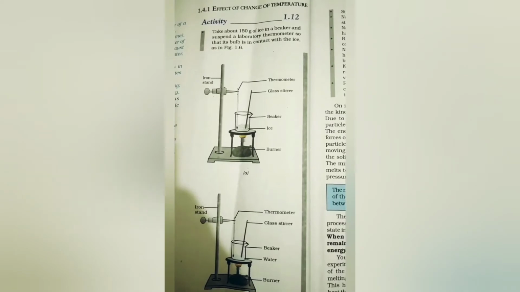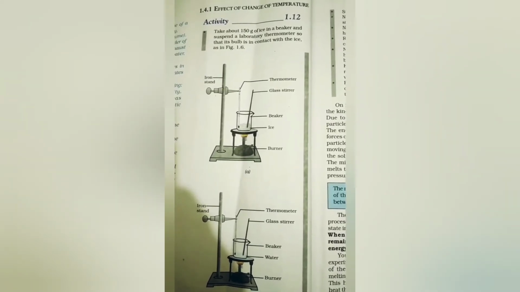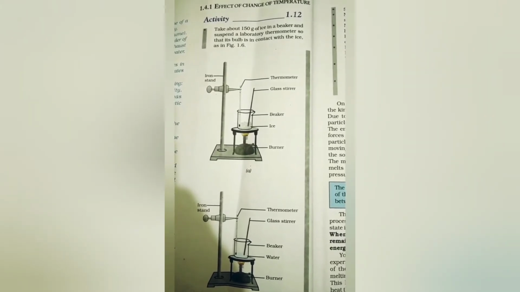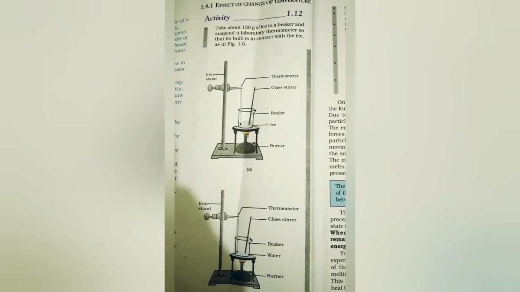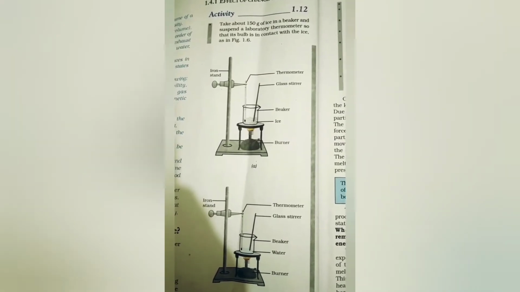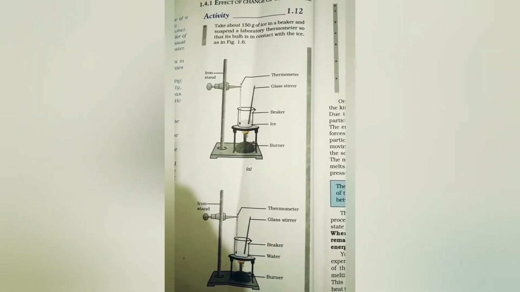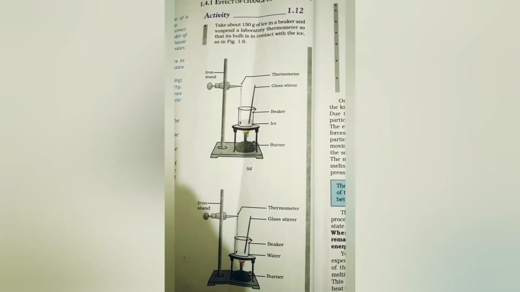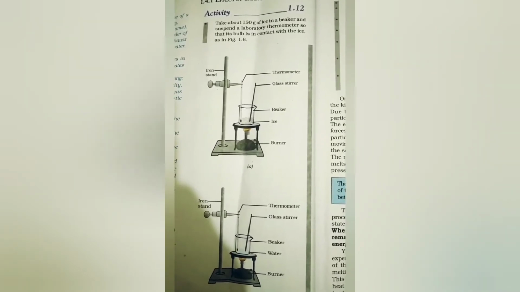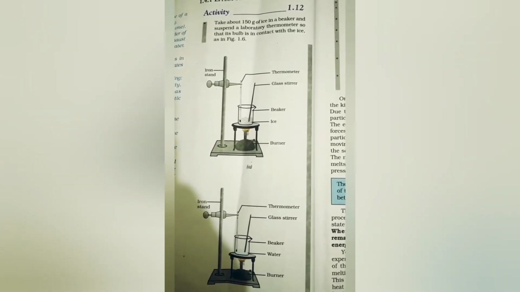Let's talk about this experiment, melting of ice. So dear students, you will observe that initial temperature of ice is 0, and as you go on heating, actually slow heating, you will see the temperature remains 0 and it remains constant till all the ice gets melted into water. So there is a question. As we were supplying heat, there was no change in temperature. So where does this heat disappear?